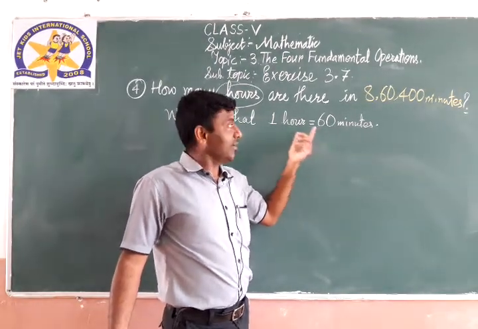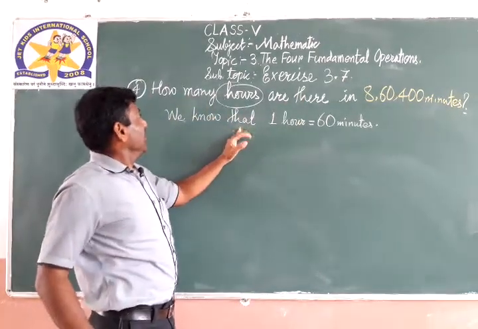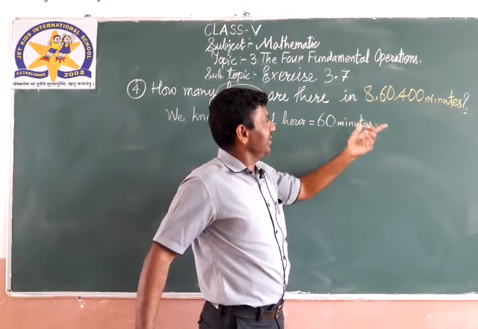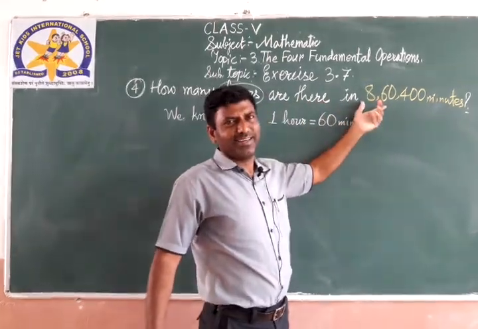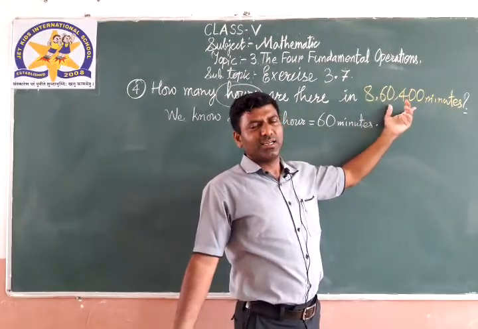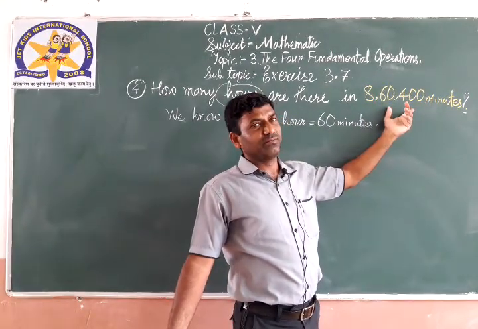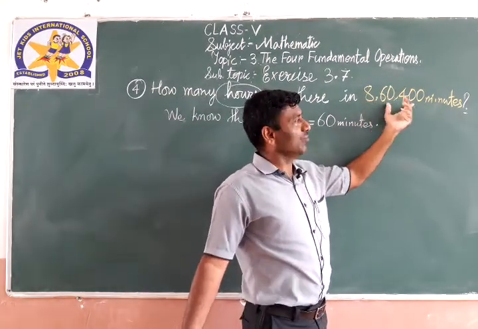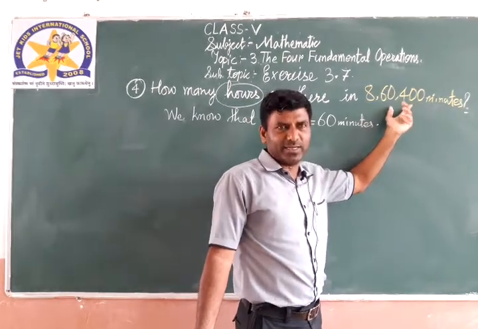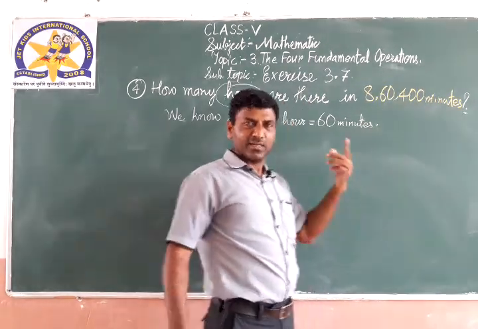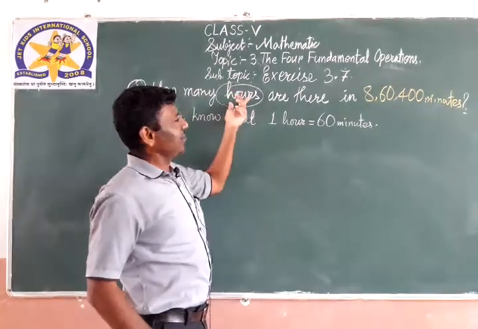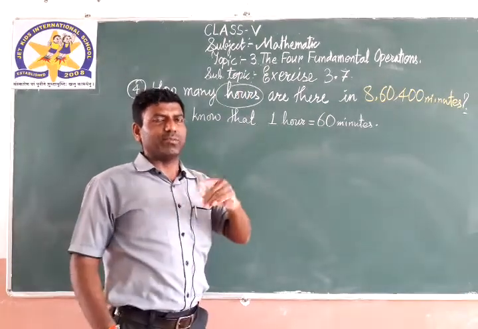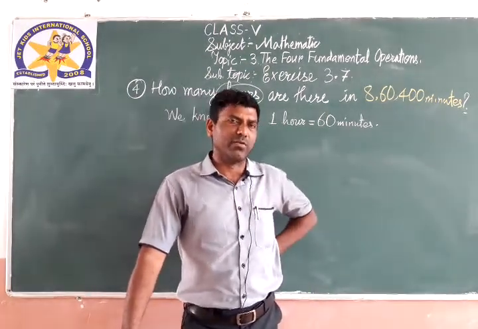Right? Now here in this problem, we'll have to find out how many hours are there in this 1 minute. Which operation? Obviously division. If you divide 8,60,400 minutes by 60 minutes, you will get the answer in hours. Understand? Generally I am saying 1 minute, 1 hour. You have 1 hour in your hand.